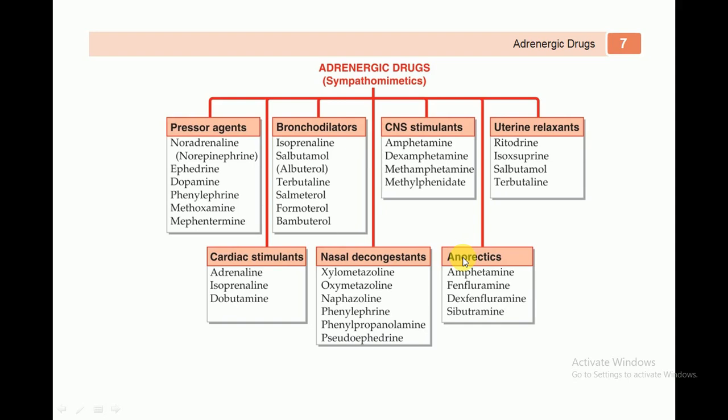in this lecture I will simply classify these adrenergic drugs into different categories like pressor agents, bronchodilators, CNS stimulants, uterine relaxants, cardiac stimulants, nasal decongestants and anorectics. Adrenergic drugs are classified into different categories. One is pressor agents. So pressor agents are noradrenaline, norepinephrine, ephedrine, dopamine, phenylephrine, methoxamine, and mephentermine.